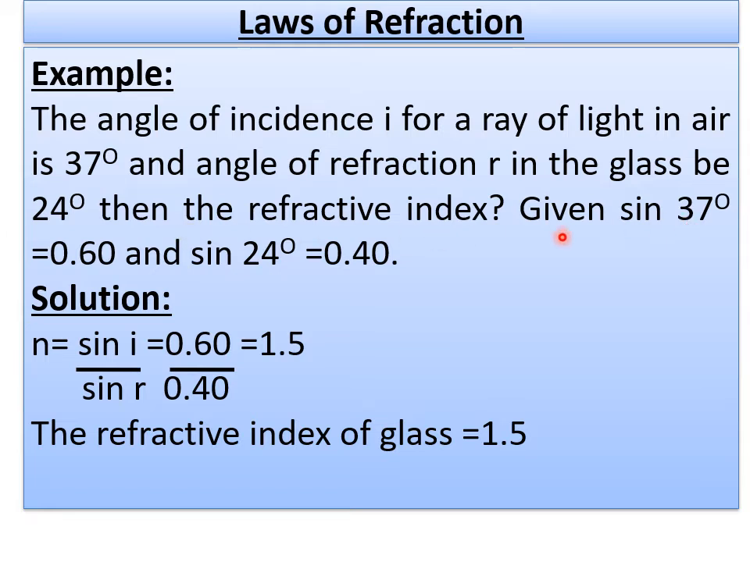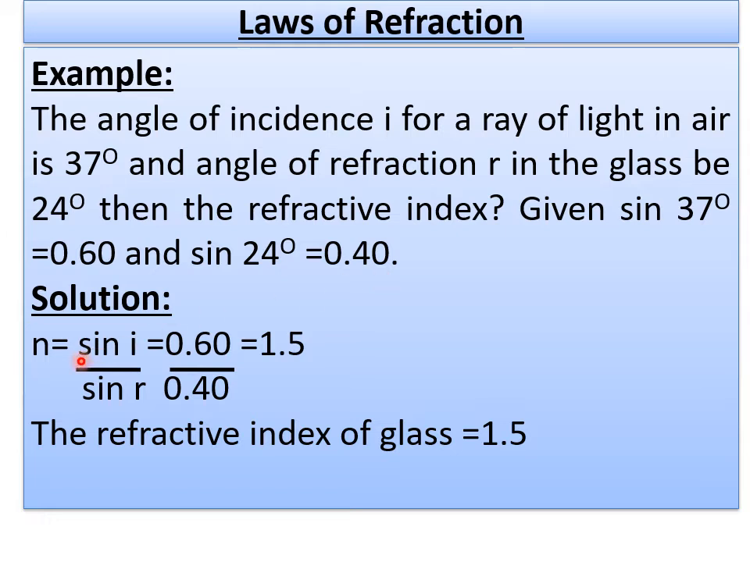Given sin 37 is 0.60, sin 24 is 0.40. Already you have seen these in the tables I calculated and kept. Actually we can get them from books, or you can type directly and get the values. In your 10th standard maths, in one of the chapters, you are going to learn about trigonometric ratios and trigonometry.